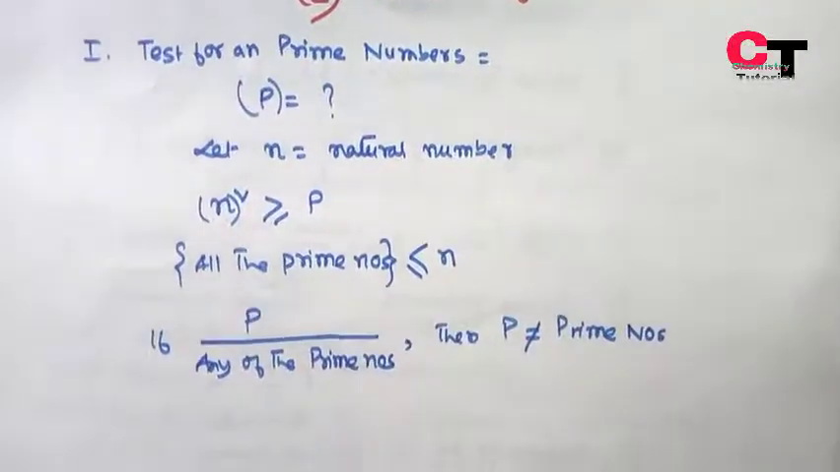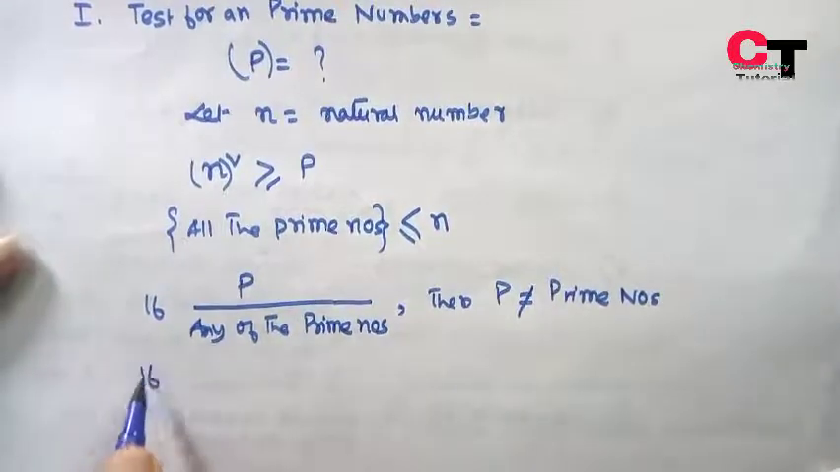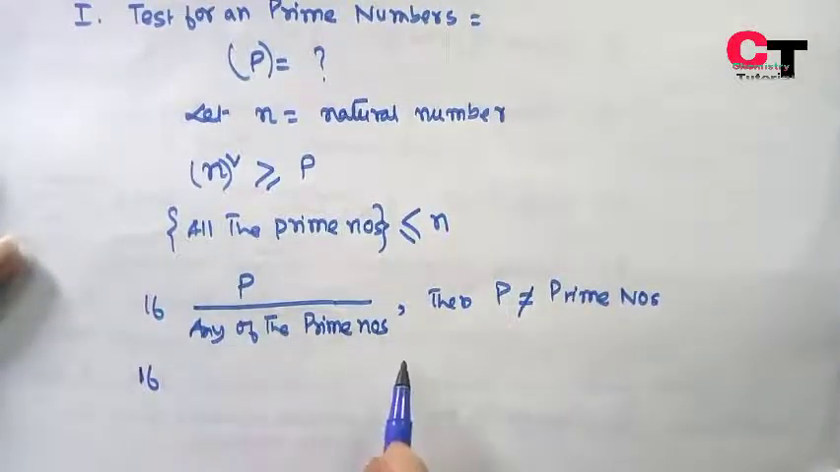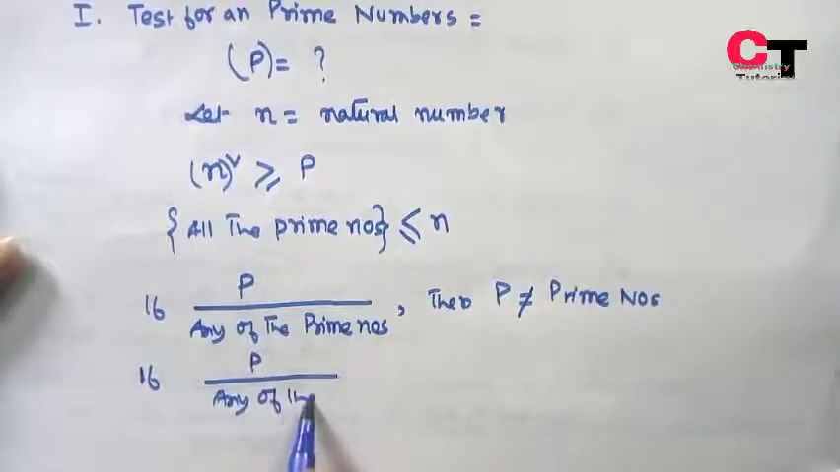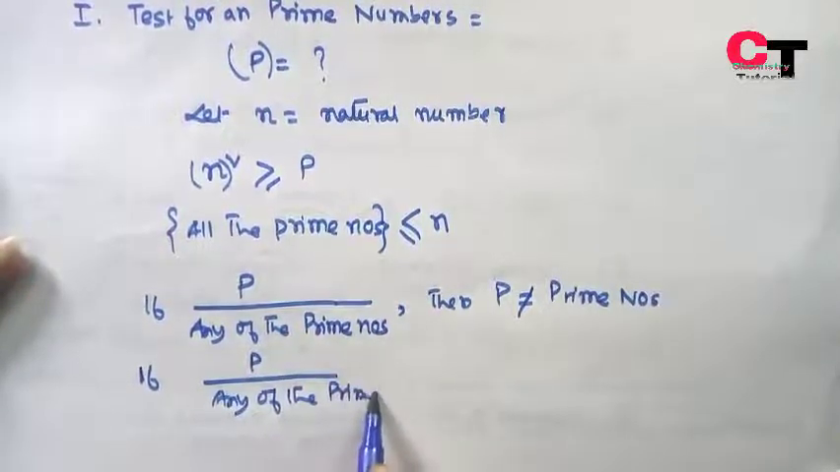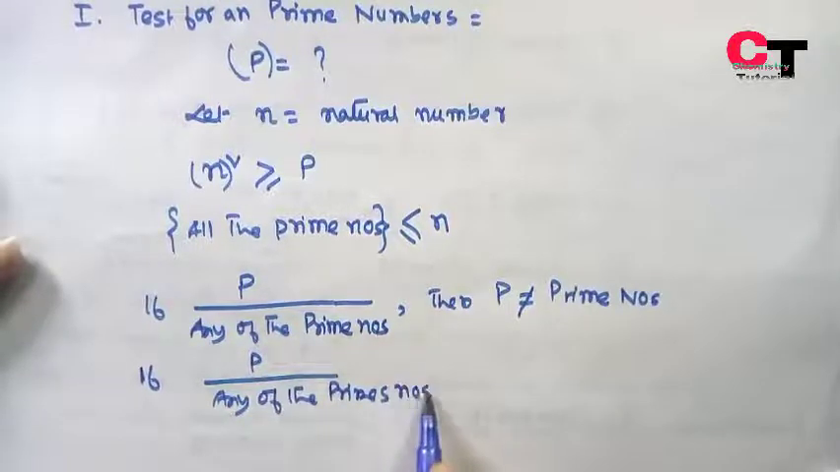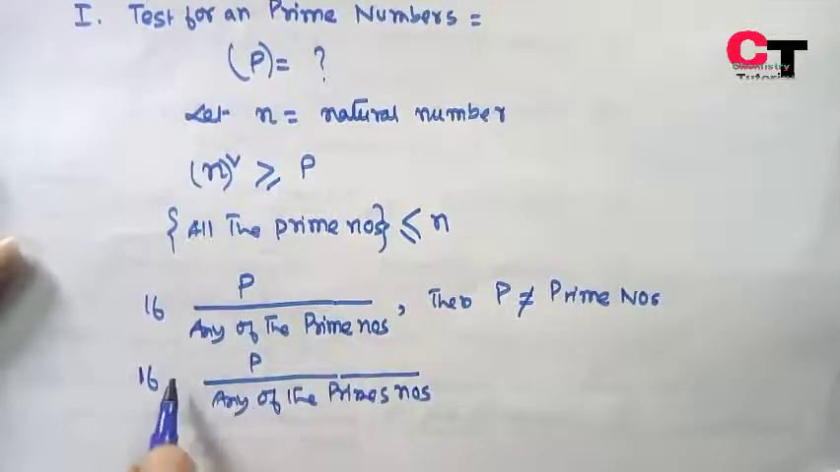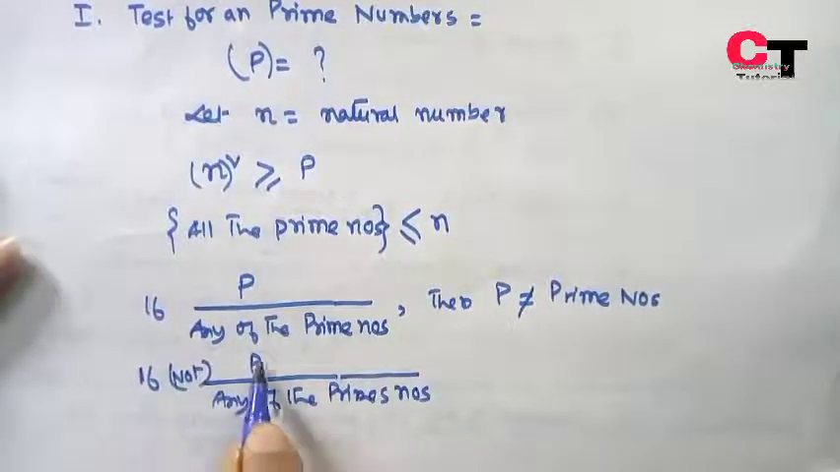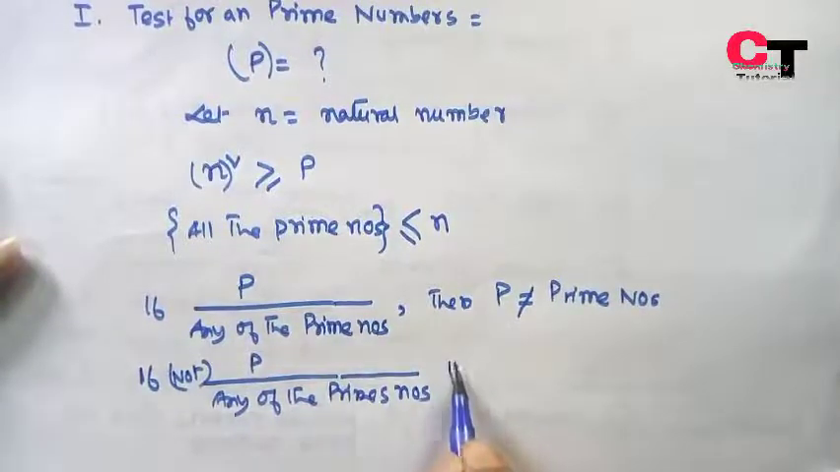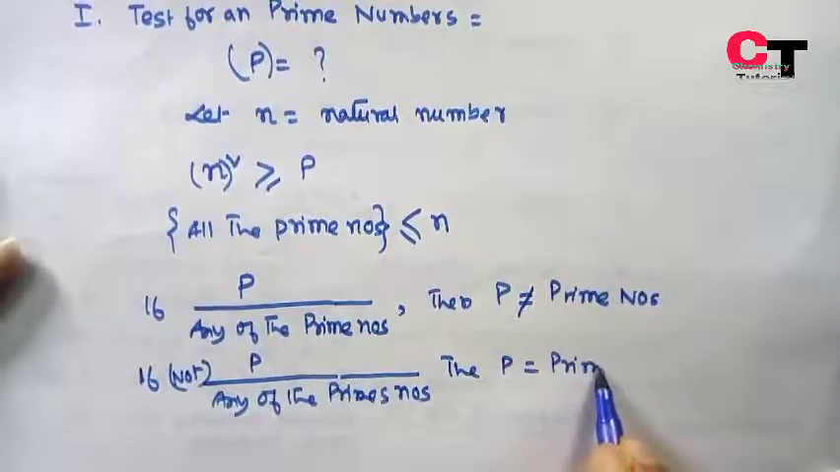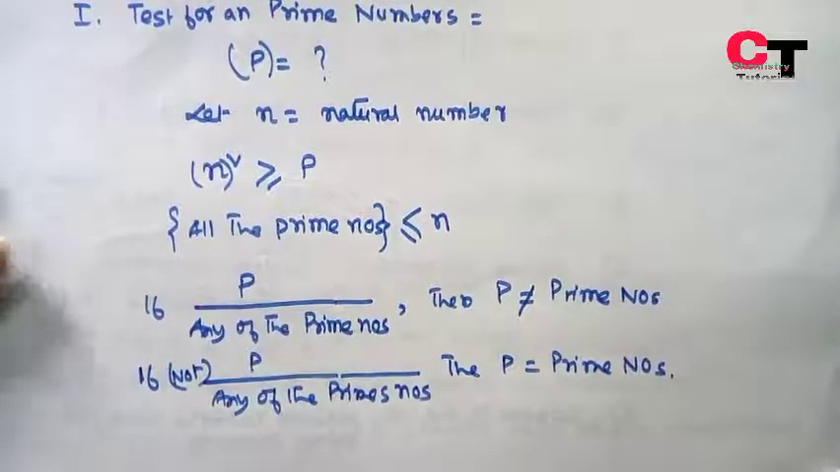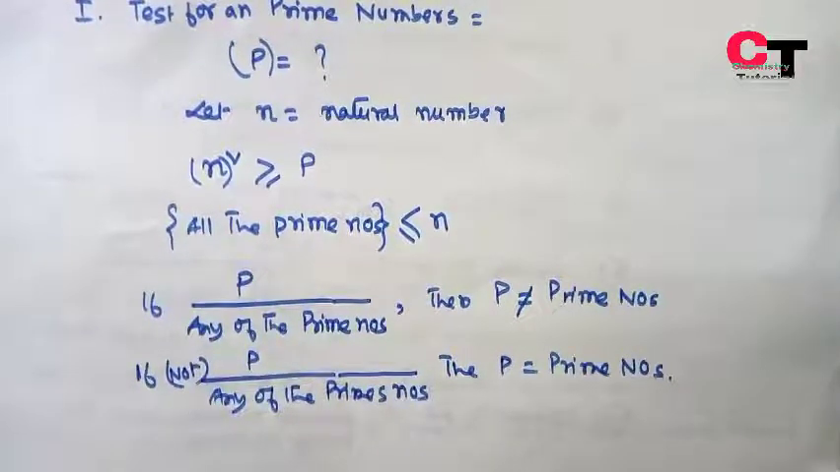Again, if p is divisible by any of the prime numbers, then p is not prime. Sorry, if p is not divisible by any of these prime numbers, then p would be a prime number. This is how you have to find out whether a given number is a prime number or not.